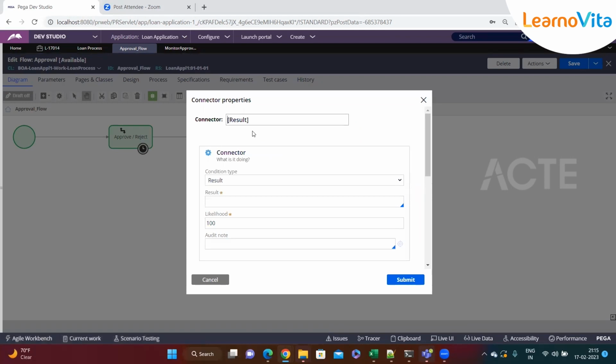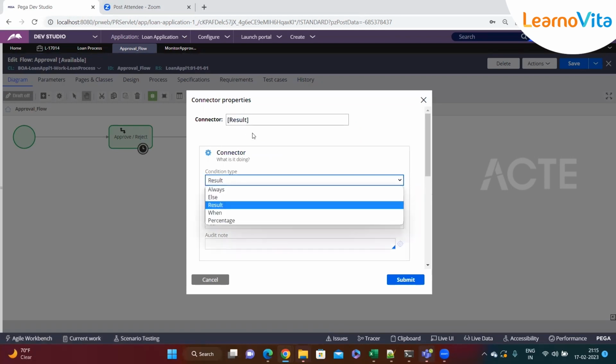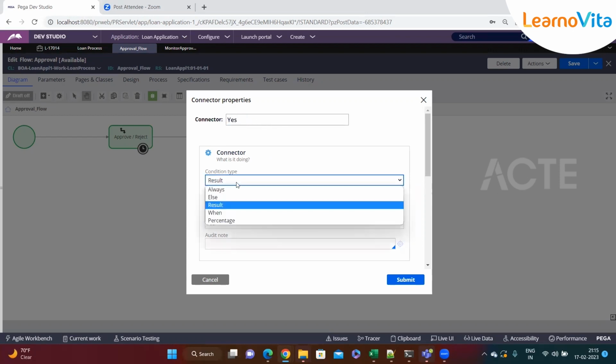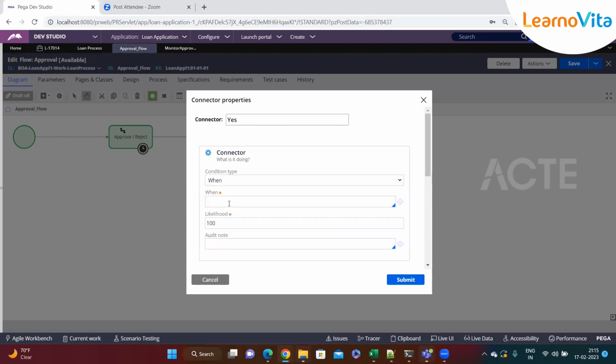Then if you double click on this connector, we can write a when rule here. So you can see here, I can label it as yes, and then I can say this is a when rule. The when rule is a different type of rule that we have to create, like the way we have property and section. So we can create a different when rule. Is approved. Okay, so I'll just create this when rule.